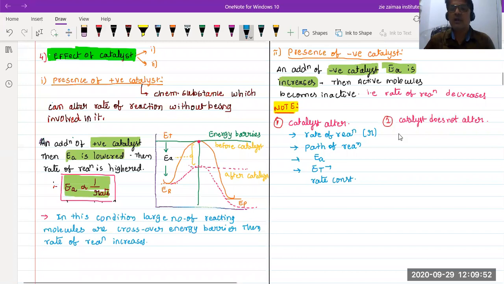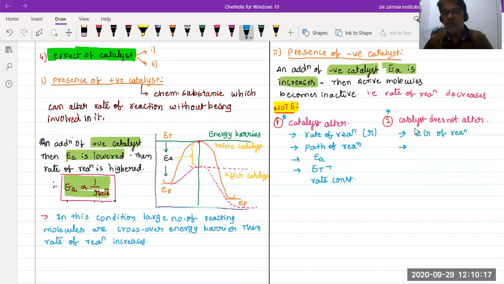What are they? Let us see. First one, what is that? The Gibbs free energy, that means delta G, beta. Delta G of reaction. Very, very important points. Chances are there for it to be given as an objective question. So delta G of reaction is not changed by the addition of the catalyst. Okay, next point, beta.